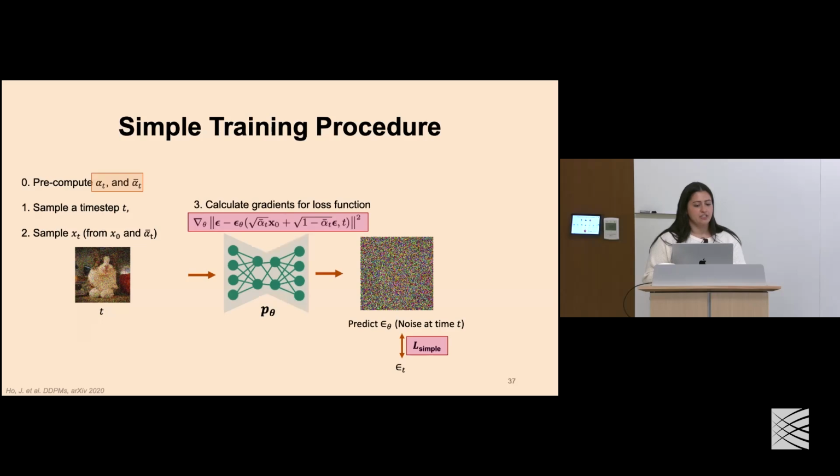We can then train our model by calculating the gradients for our loss function, and those come from the idea that we've now defined this loss function L simple that we just went through the derivation of. And again, our model is predicting this term epsilon theta, which is the noise being applied at this time step. Okay, and now we just iterate and repeat this until our model converges. So we measure our loss over time and use that to decide when our model is done.